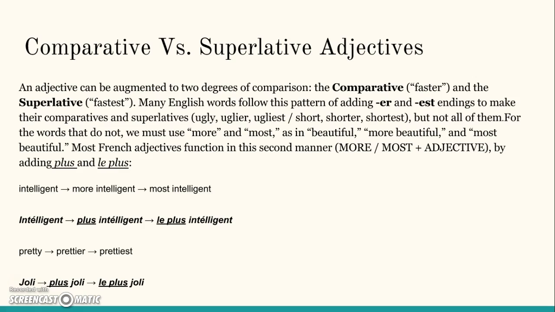Most French adjectives function in the second manner, more and most plus adjective, or by adding plus and le plus. So in this example, if you were to say intelligent to more intelligent to most intelligent, we would say intelligent to plus intelligent to le plus intelligent.